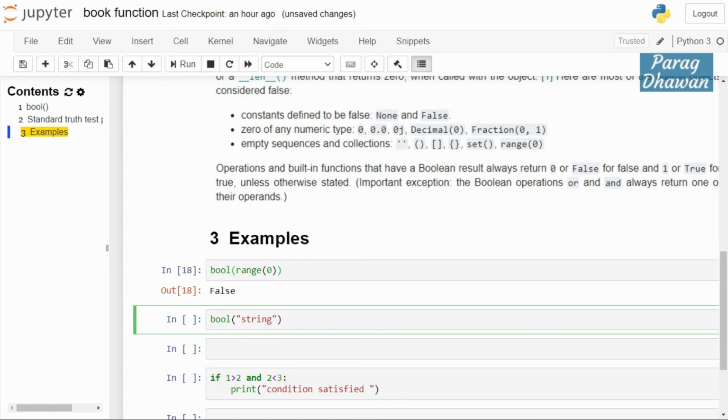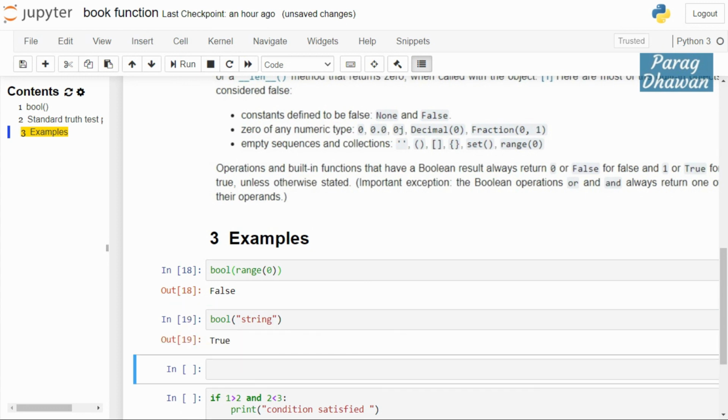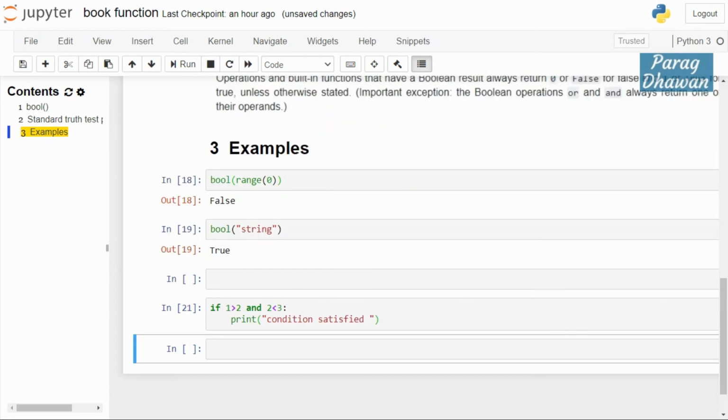We are passing a string, which is a string object. It is non-zero, therefore considered to be true, therefore the output of the built-in bool function will be true. That's it for the bool built-in method.